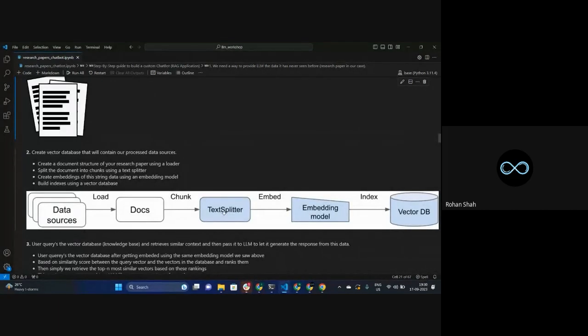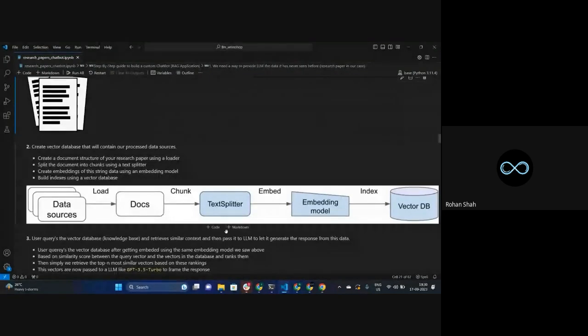Again, there is a whole lot of things that are going on in the backend, and right now I cannot explain that because of the time constraint. But that's exactly what we are looking for. If you are really interested to know what kind of backend stuff is going on, that's where the real fun is.